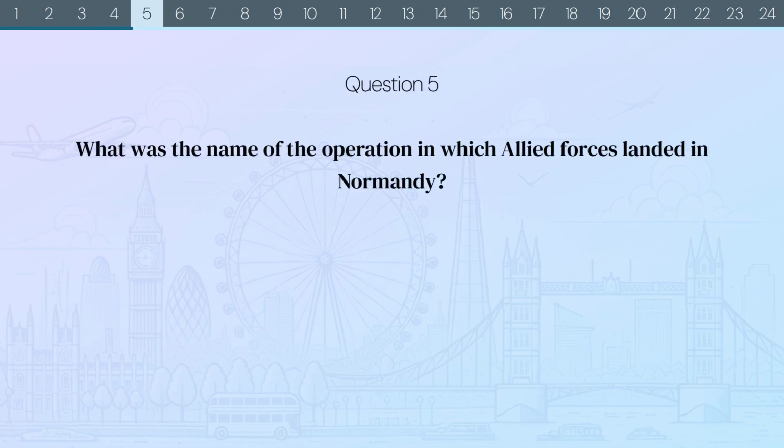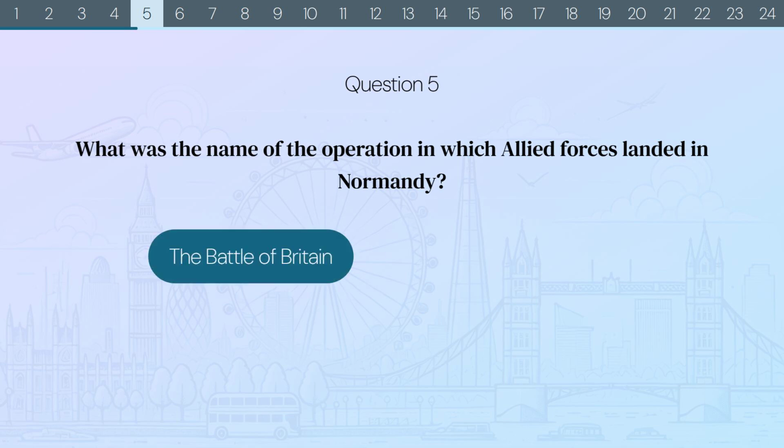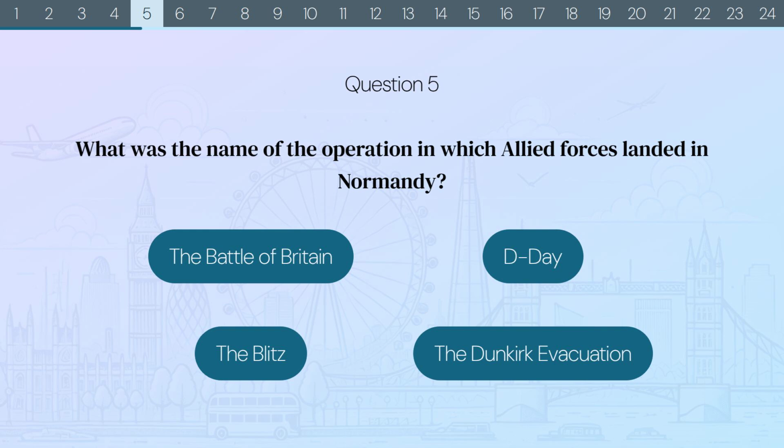Question 5. What was the name of the operation in which Allied forces landed in Normandy? The Battle of Britain? D-Day? The Blitz? Or the Dunkirk evacuation?